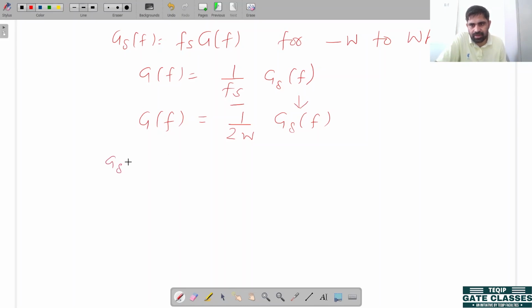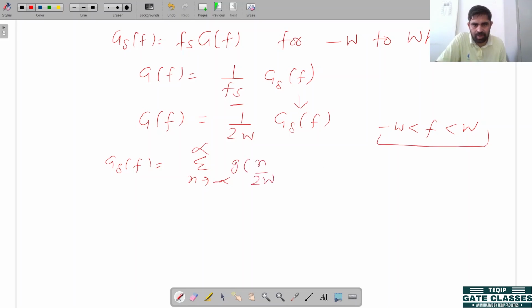G delta F is equal to the sum from n equals minus infinity to infinity, for the interval minus W less than F less than W, of G of n divided by twice W into e to the power minus j n pi F divided by W. So we put this equation into the earlier equation, and we obtain G F in terms of the sample signal, with the factor 1 by twice W.